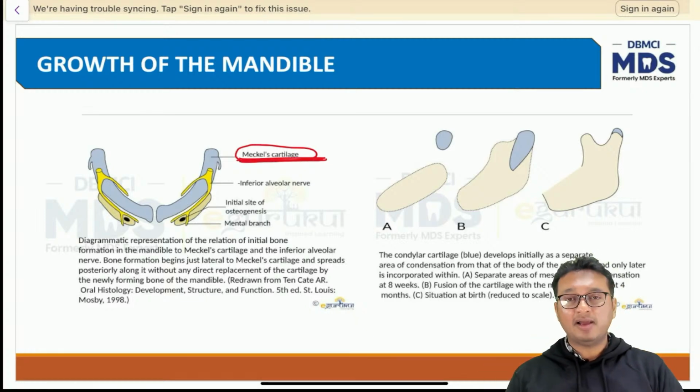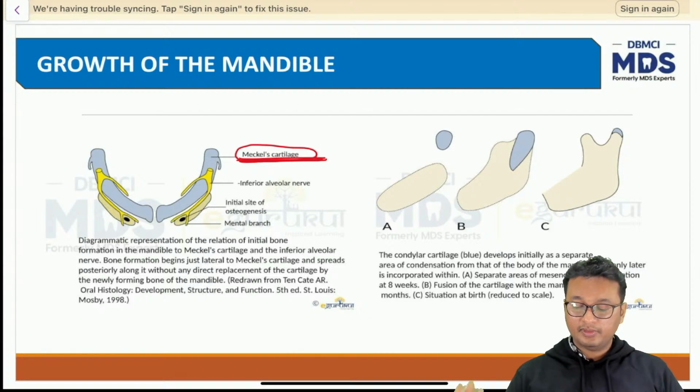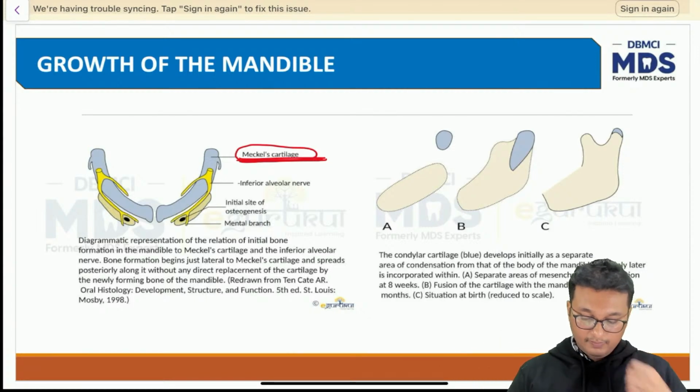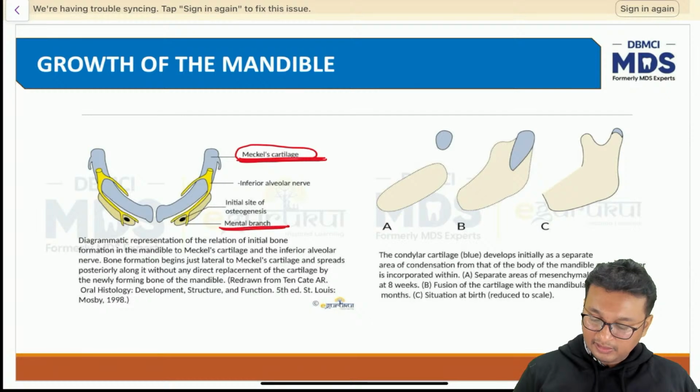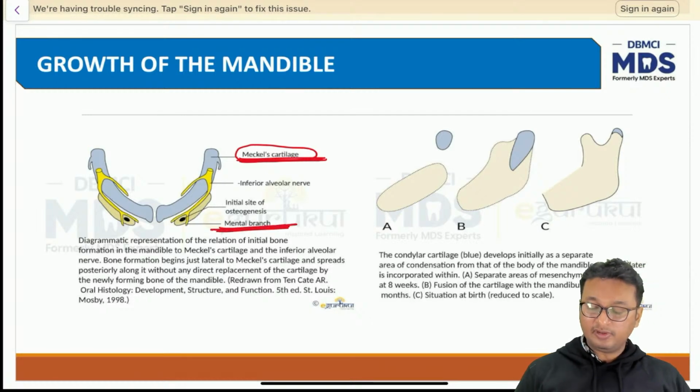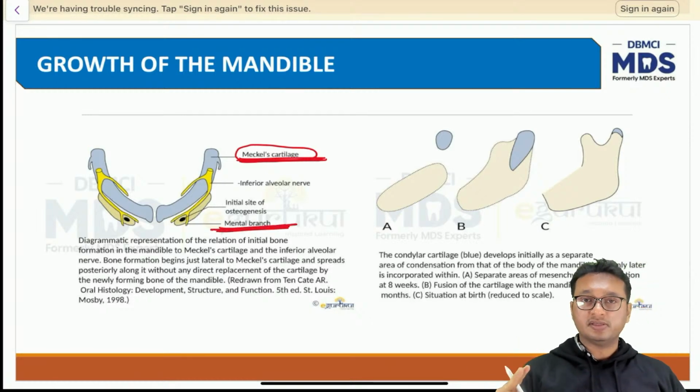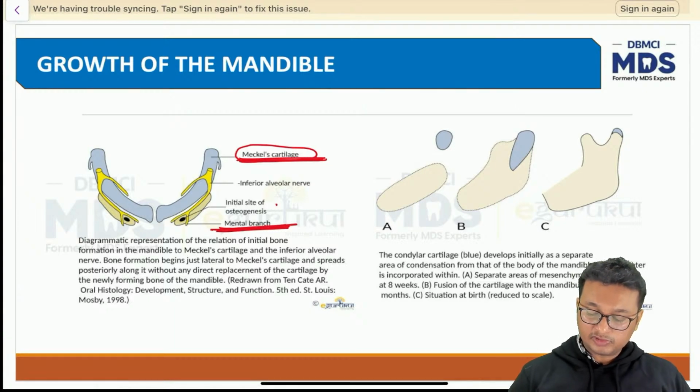Otherwise, the entire mandible is made up of intramembranous ossification. The initial site of osteogenesis is where the inferior alveolar nerve divides into two branches, that is the mental nerve and the incisive branch, at the future mental foramen. That is the point where the initial site of osteogenesis occurs in the mandible.